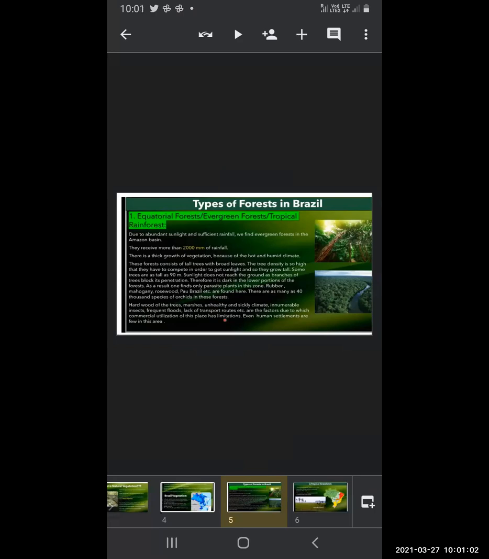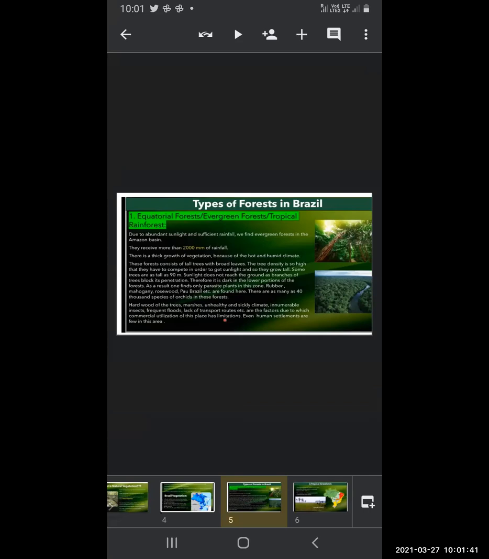Sunlight does not reach the ground as the branches of trees block its penetration. Obviously, the forest is so dense that the sunlight is not able to reach the ground. It is absorbed up there. Therefore, it is dark in the lower portion of the forest.